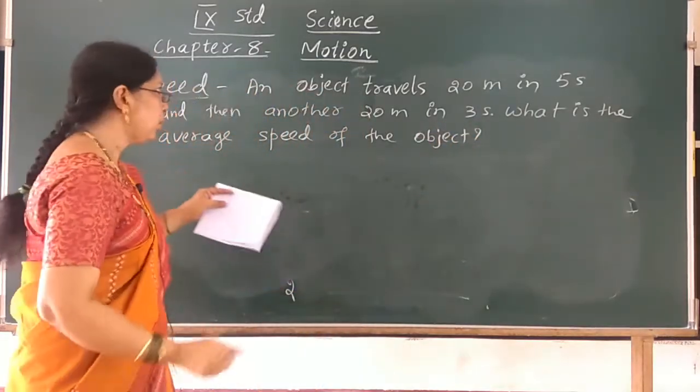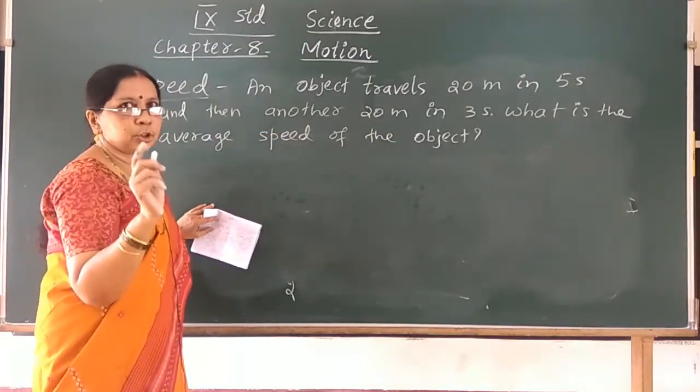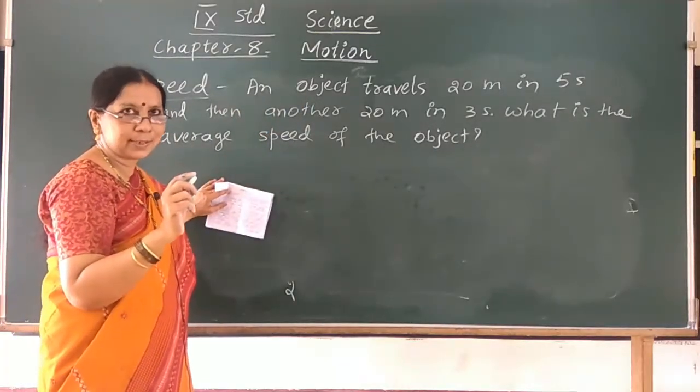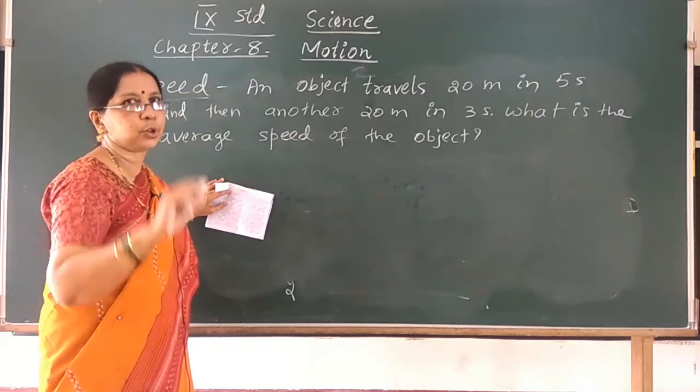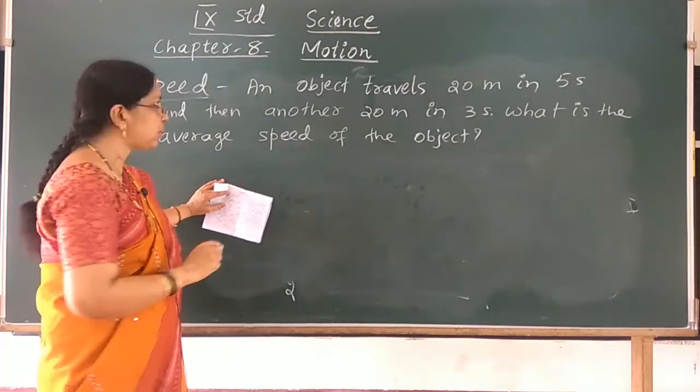Can you work it out now? First write what is asked: average speed. Average speed is equal to total distance travelled divided by total time taken.